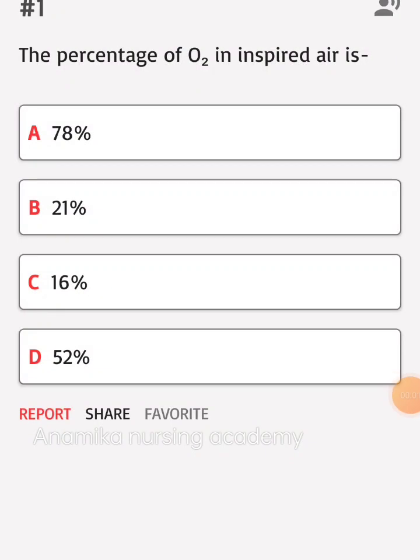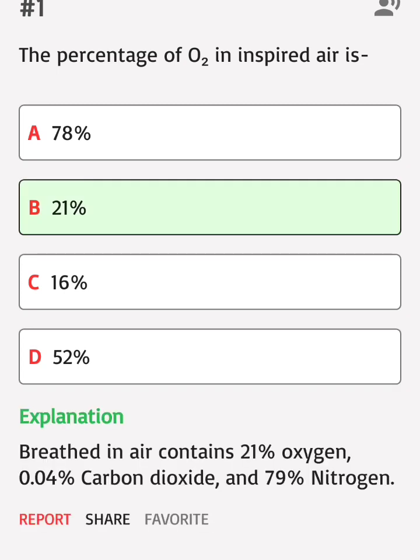The percentage of O2 in inspired air is: A. 78%, B. 21%, C. 16%, D. 52%. Correct answer: B. Breathed in air contains 21% oxygen, 0.04% carbon dioxide, and 79% nitrogen.